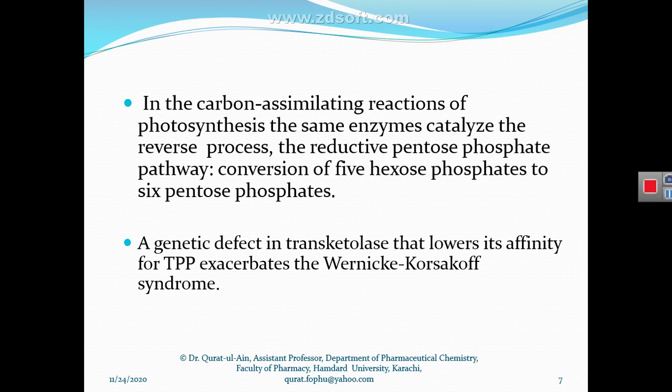The deficiency of these enzymes, transketolase and transaldolase, leads to a disease, Wernicke-Korsakoff syndrome, and this is due to the deficiency of TPP, the cofactor of the transketolase and transaldolase enzymes.